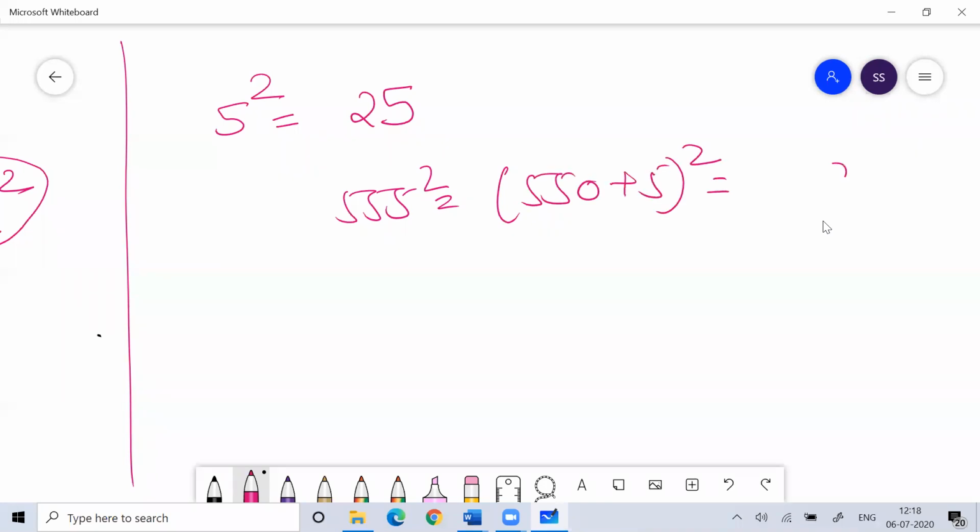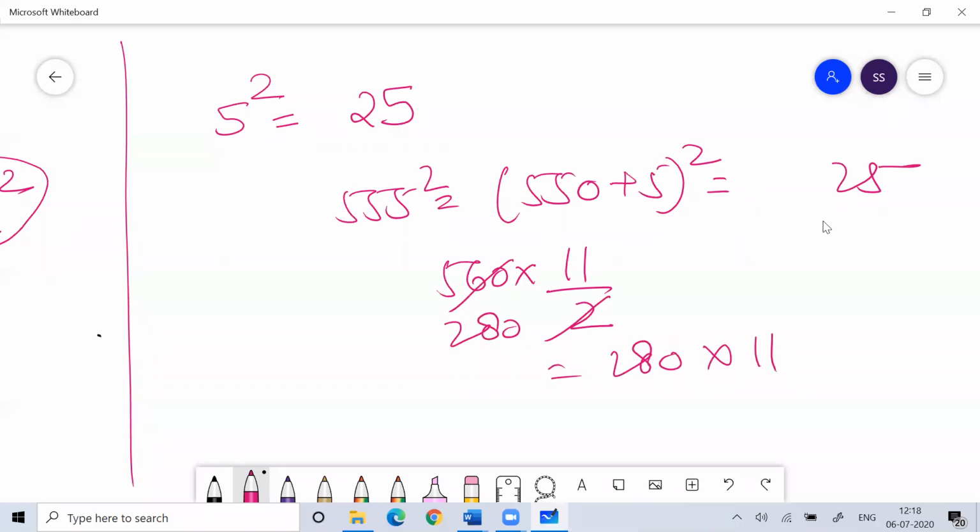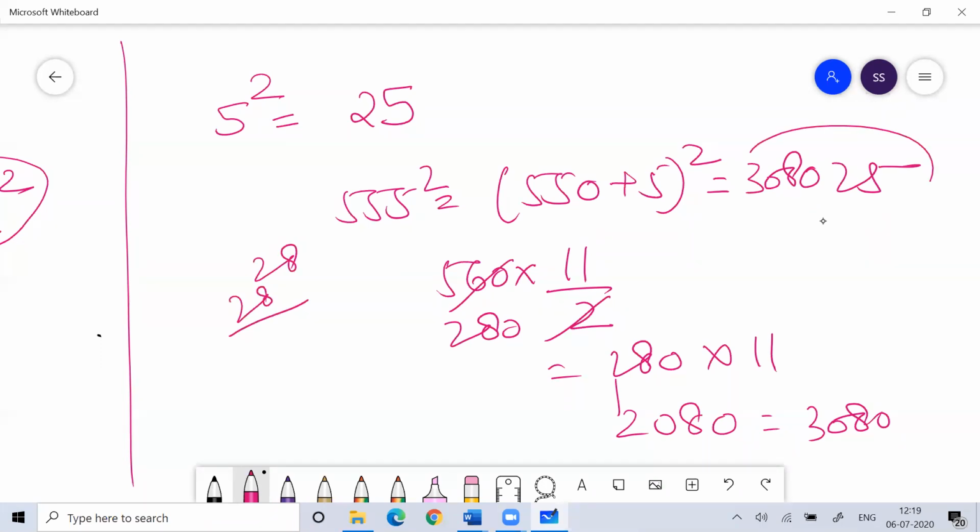This is 25. Then 560 into 560 into 11 by 2. This is 280. So 280 into 11 is 3080. So the answer is 308025. Okay, so this is the answer.